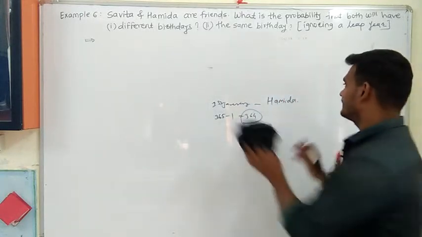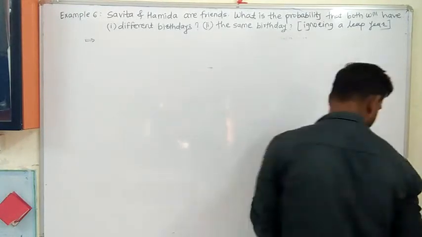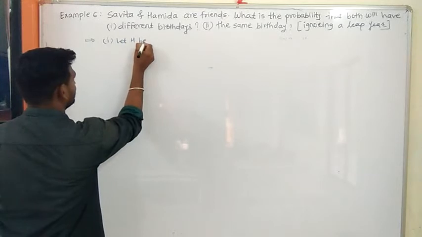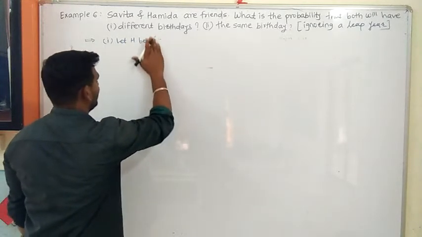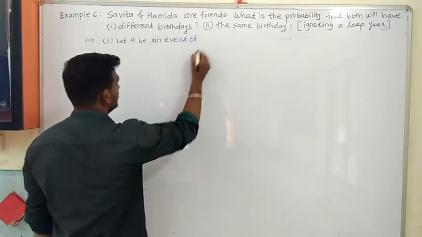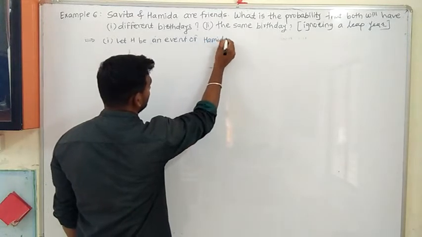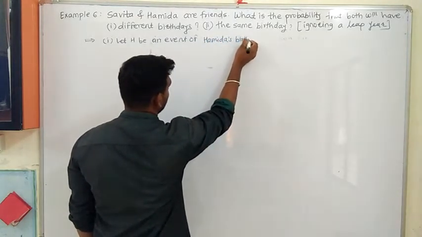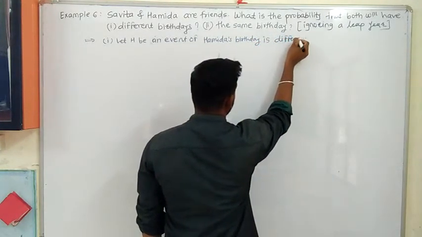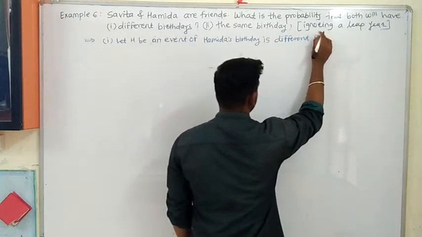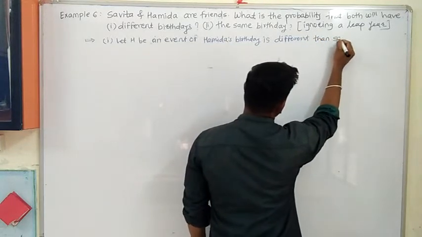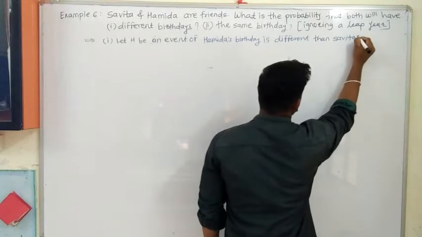Okay, now we will represent this in the solution. See here how to write. Let H be the event of Hamida's birthday is different than Savita's birthday.